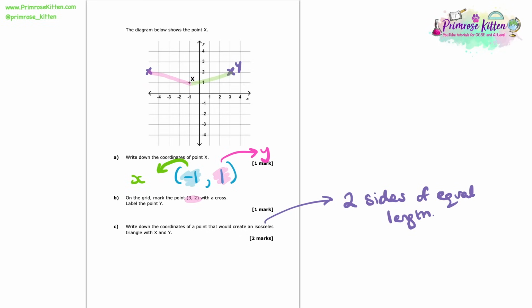Now that would give us another option for a point that would provide us with an isosceles triangle. Like I say, there's a few other options we could give, but so long as we meet those key conditions of having two sides of equal length, then we will get our mark.